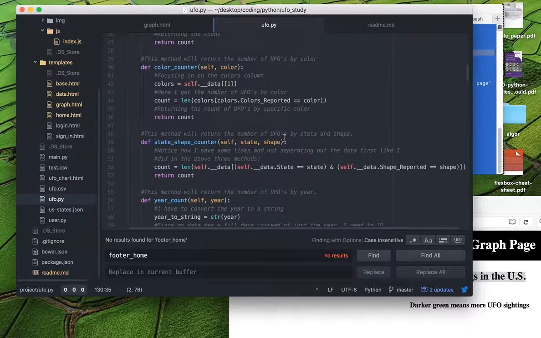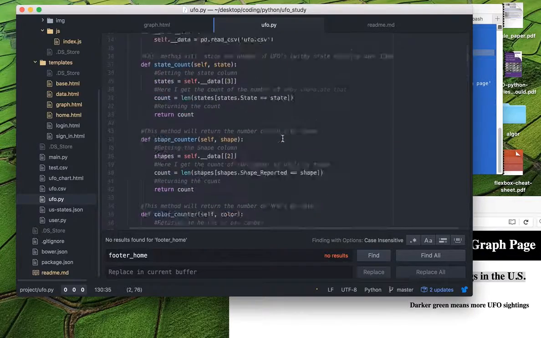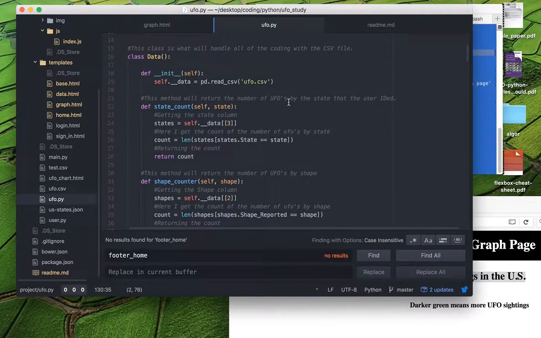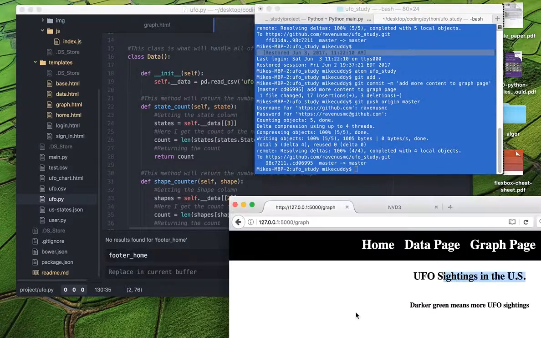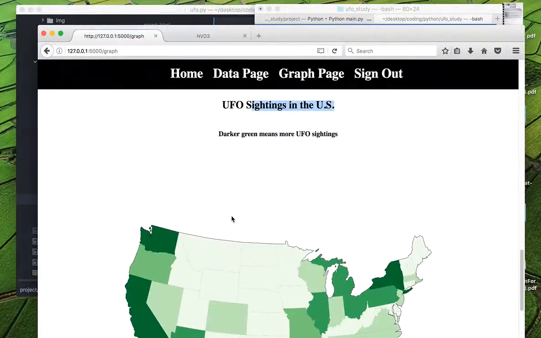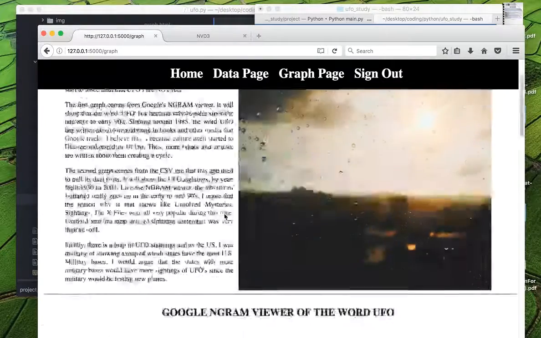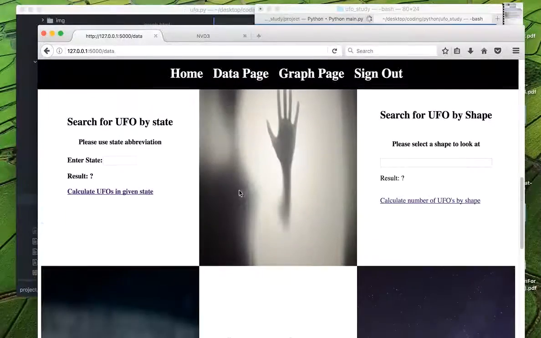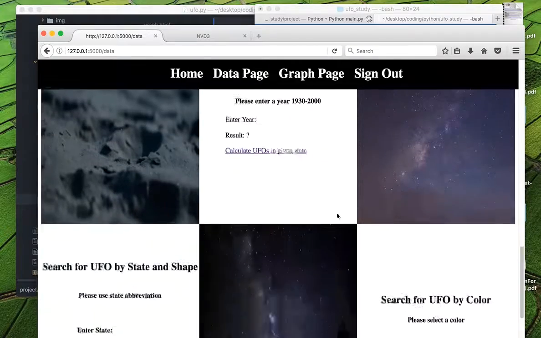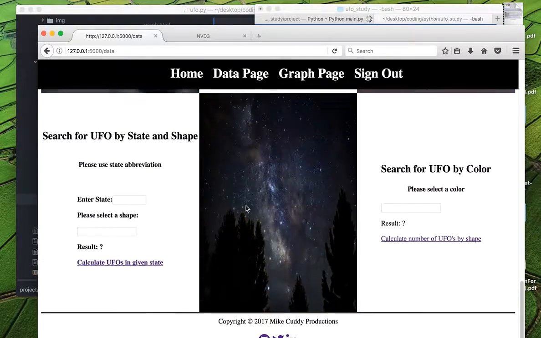A lot of it's a repeat of the murder study, and really the reason why I did this project is because I wanted to convert my old clunky UFO study and update it for a website. It looks so much nicer this way, and it presents the same information as my previous project, but I think it looks like a really nice website. I'm actually really glad of how it turned out. Like the style here, this checkerboard pattern, I really enjoy.